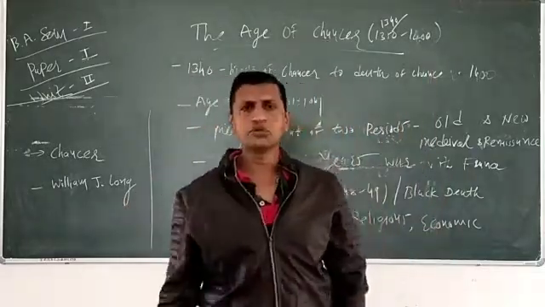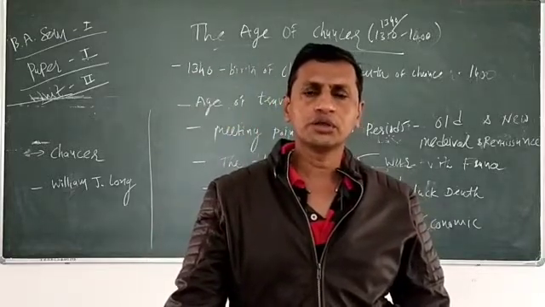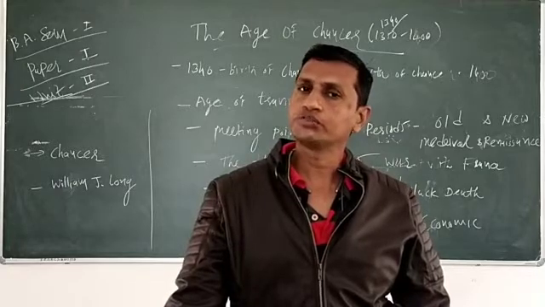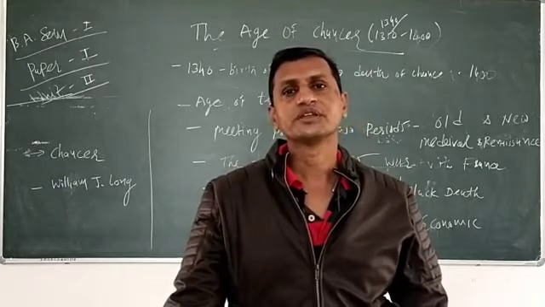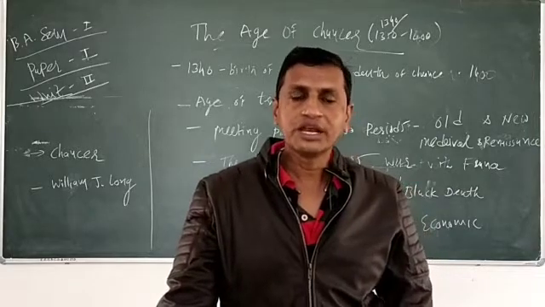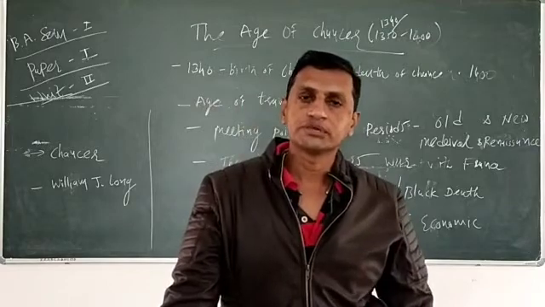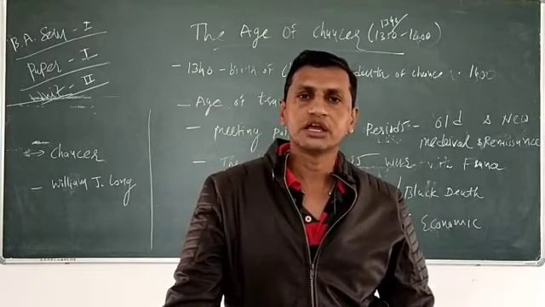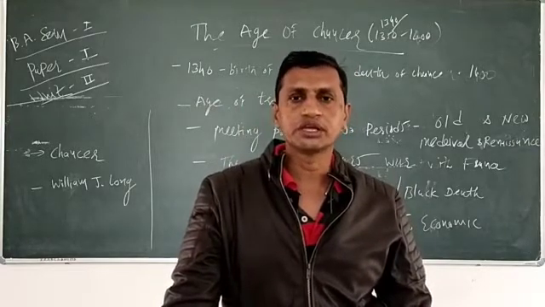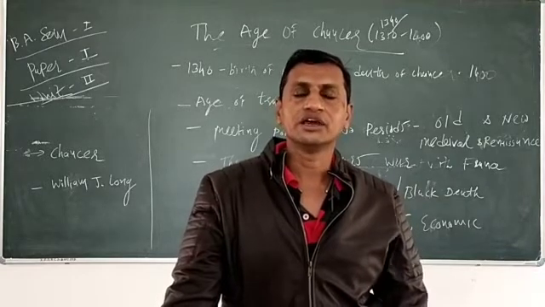Because we do not have any authentic document of the birth of Geoffrey Chaucer. So, friends, due to the lack of authentic documentation, somebody has mentioned it according to the proof, according to the sources that critics have.